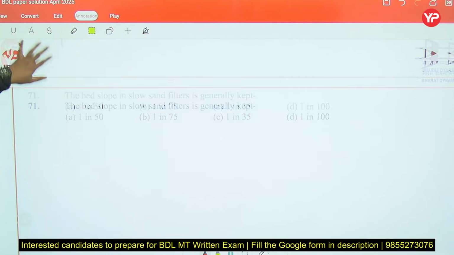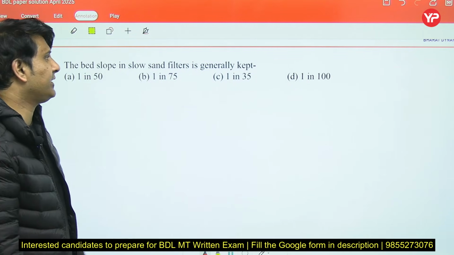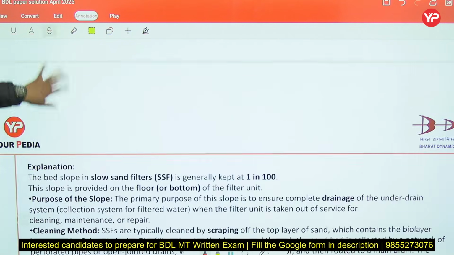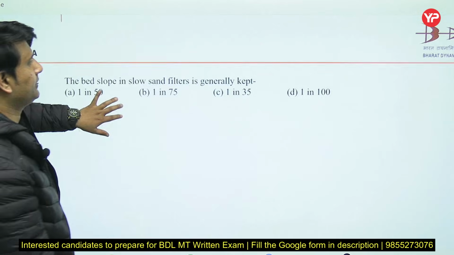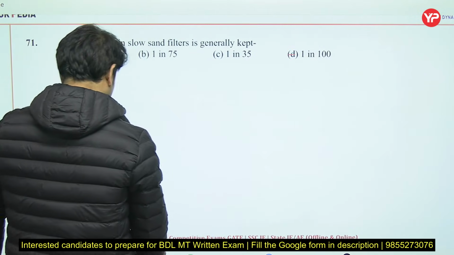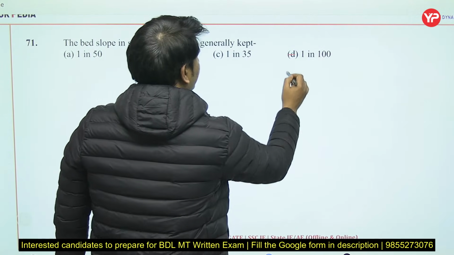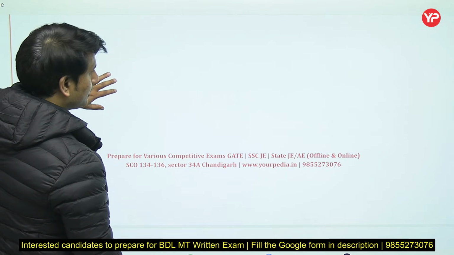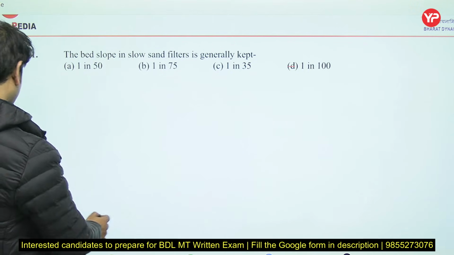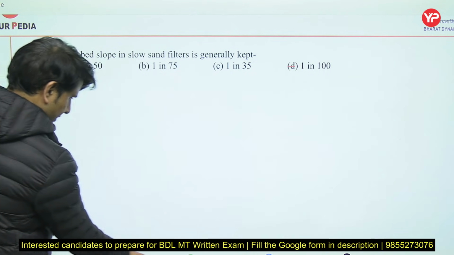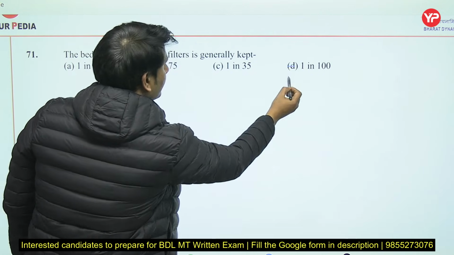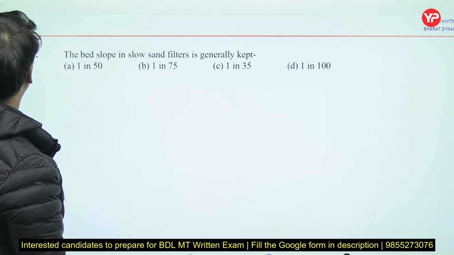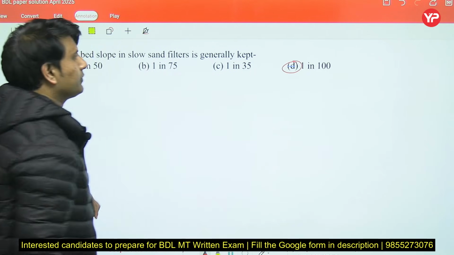Next question. The bed slope in a slow sand filter is generally kept at the slope of 1 in 100. Generally kept at a slope of 1 in 100. So the right answer would be 1 in 100. Yeah, the right answer would be 1 in 100.